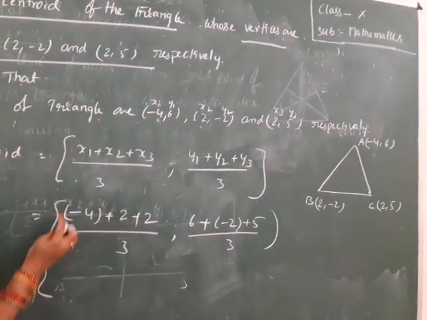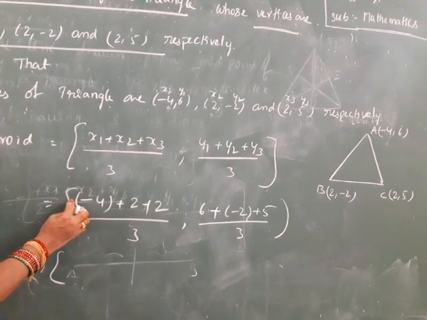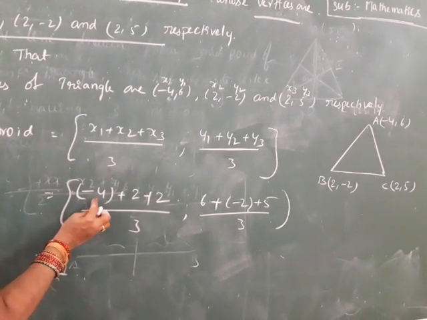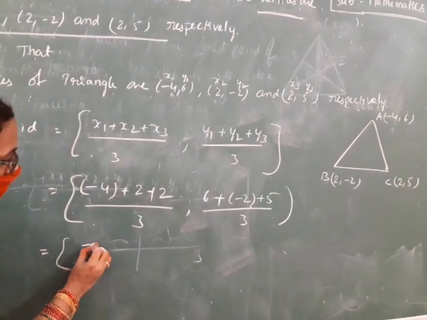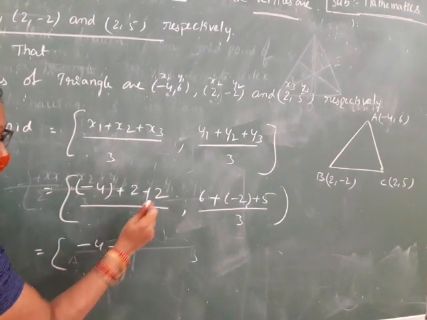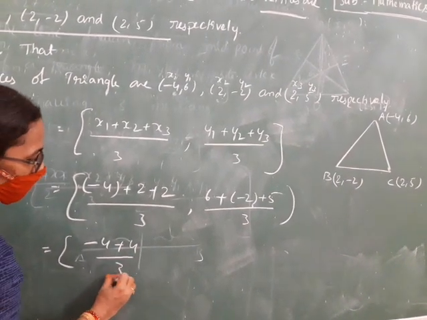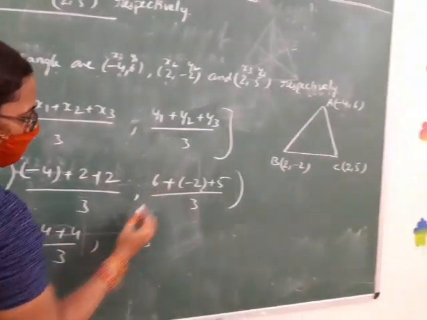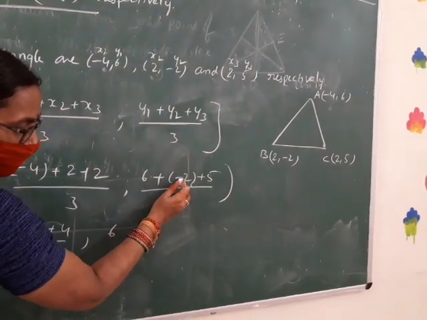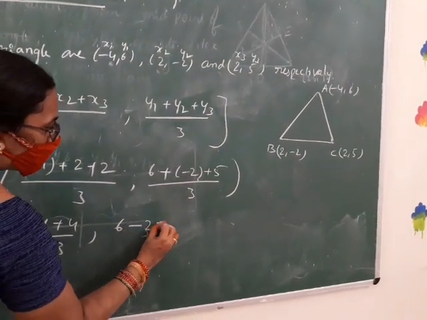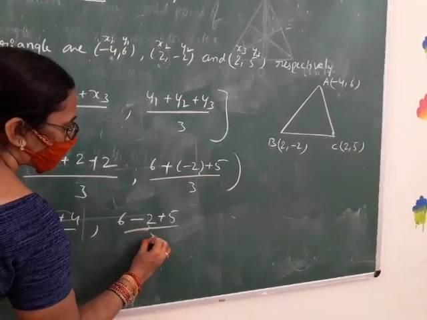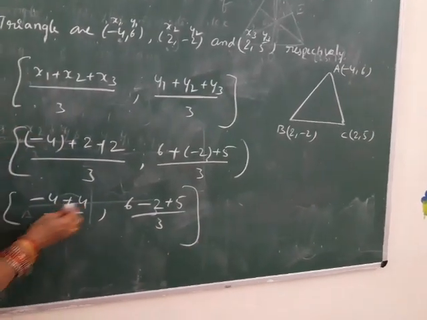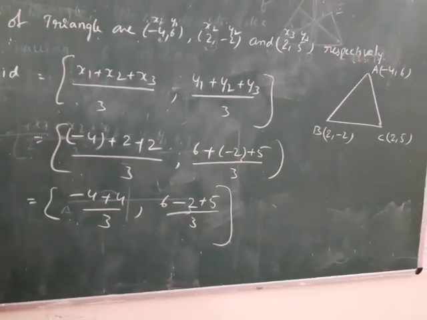Now, what is the sign before this minus 4? Plus. Plus into minus? Minus. So, minus 4, 2 plus 2, 4 by 3. Here 6 plus into minus, minus 2 plus 5 by 3. We learned how to add integers in the 7th class.